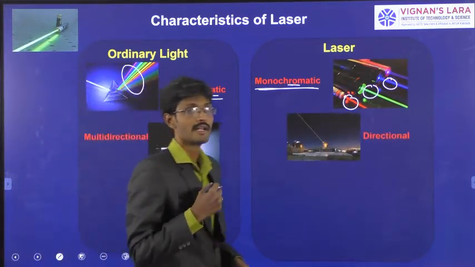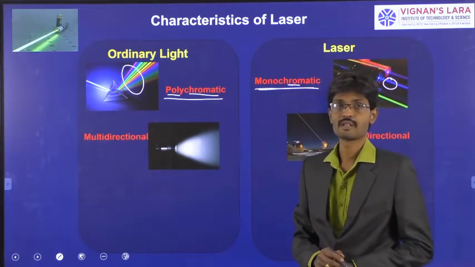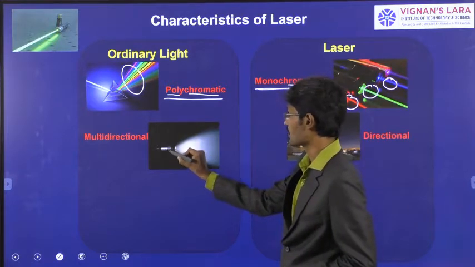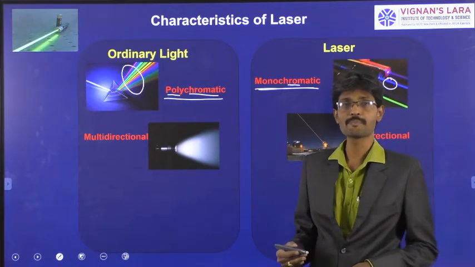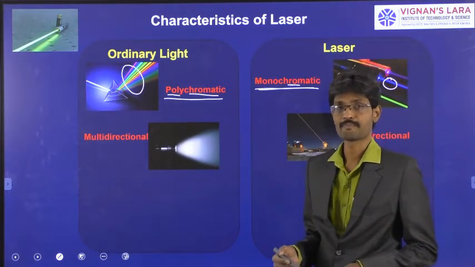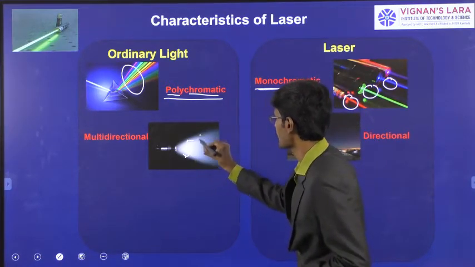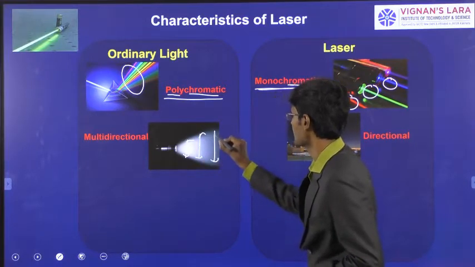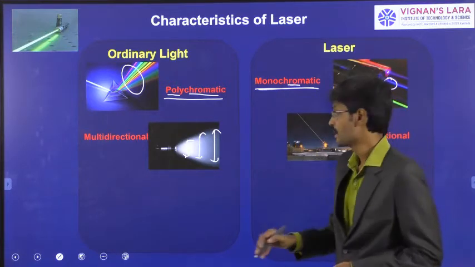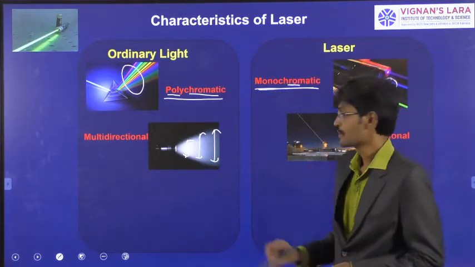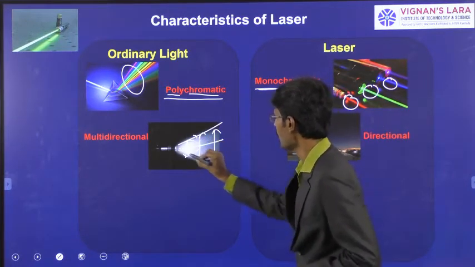And the next one, directionality. If we talk about the directionality of ordinary light sources, like a torchlight or tube light or Sun or incandescent bulb or LED sources, whenever the source emits light, the light travels in the forward direction with an increase in diameter. So if we observe here, the diameter of the beam expands as it moves away from the source. So the light travels in all directions.